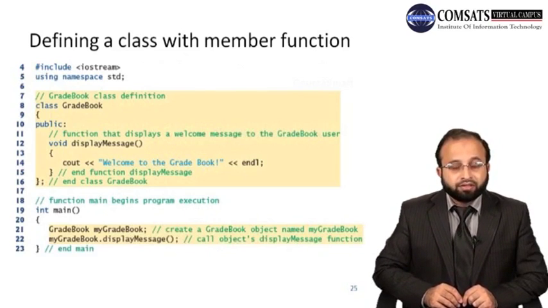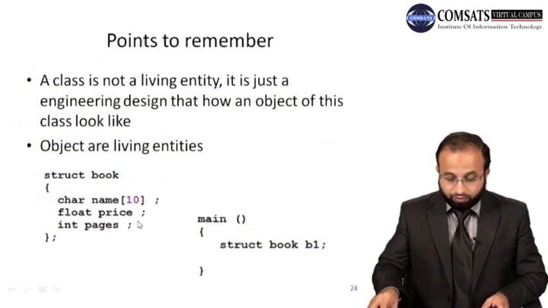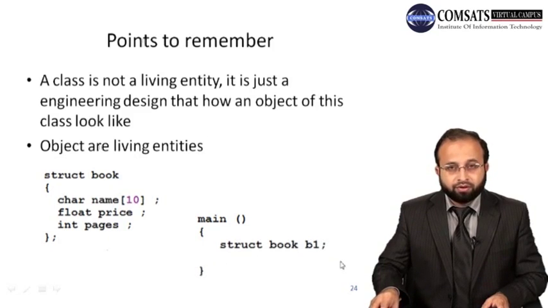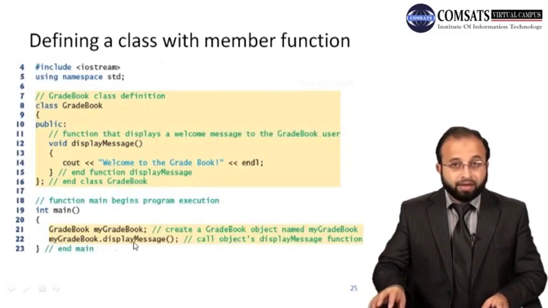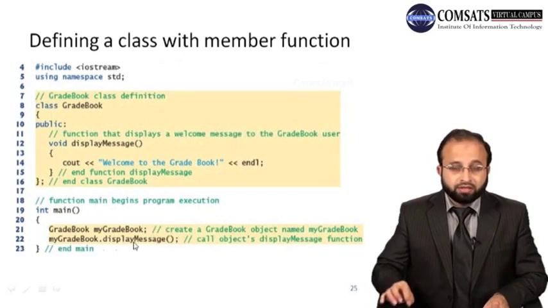So with an object you can write object dot, the same as when you are accessing a field of a structure. For example, in the previous example, if you want to access pages, you can write b1.pages = 165;. So the value 165 will be assigned to the pages field of the b1 object, right? So now if you write myGradeBook.displayMessage, this means that you are calling the displayMessage function of an object whose name is myGradeBook, right?